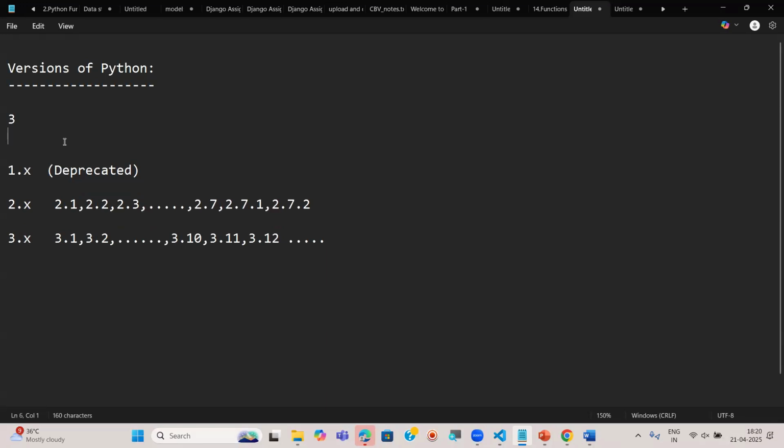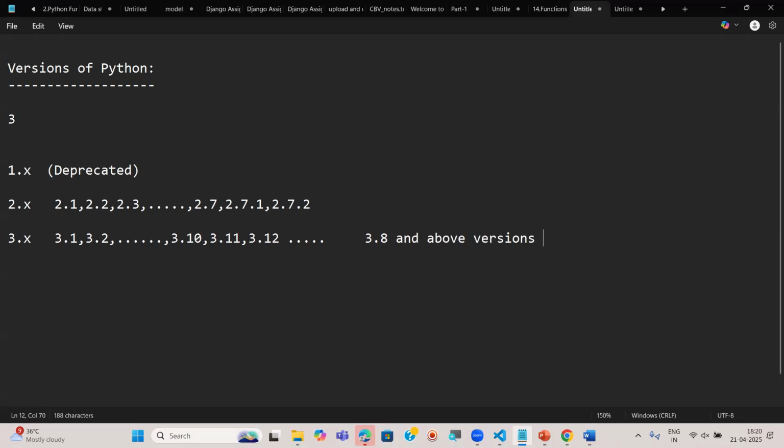Right now, we are most commonly using the 3.x series. Whenever you want to use the 3.x series, you have to use at least 3.8 and above versions. Remember this point, very, very important. 3.8 and above versions you have to use. That is recommended.